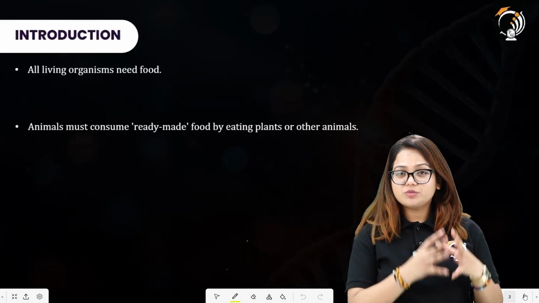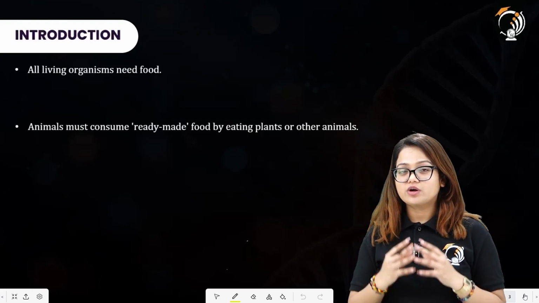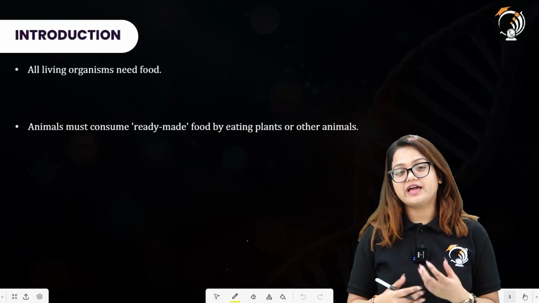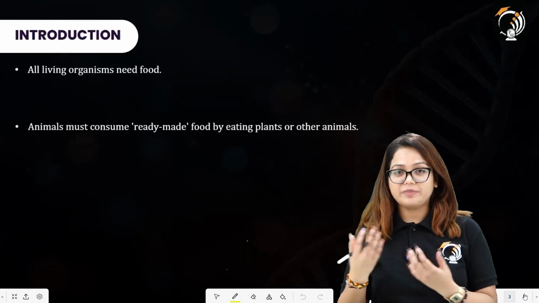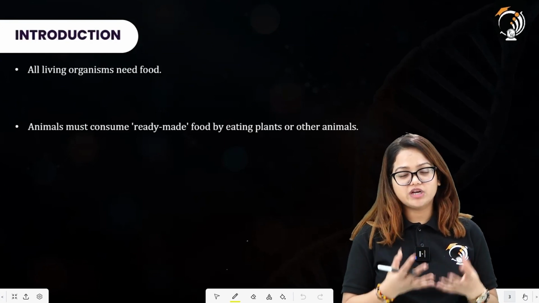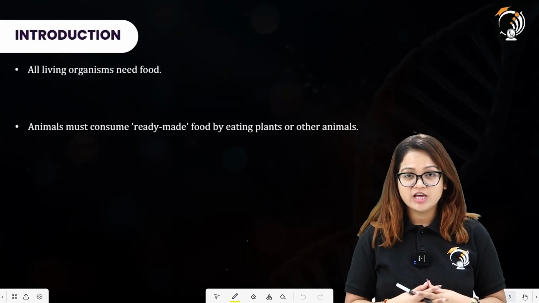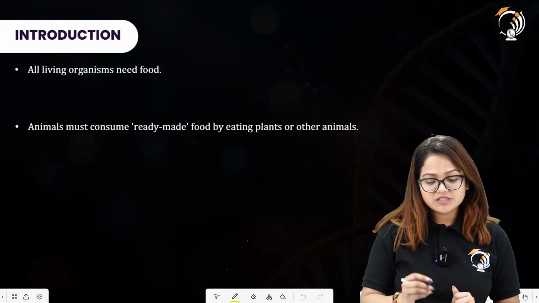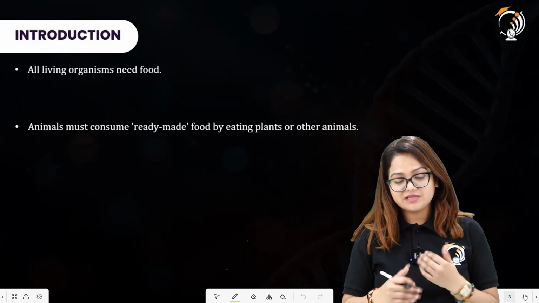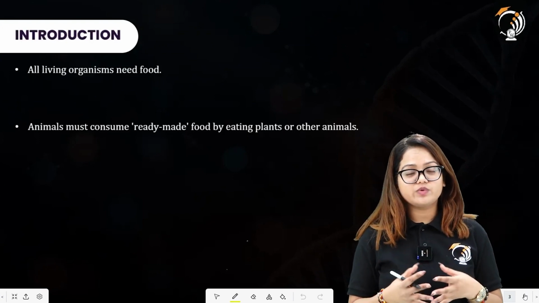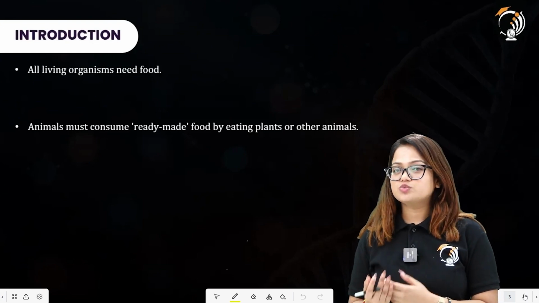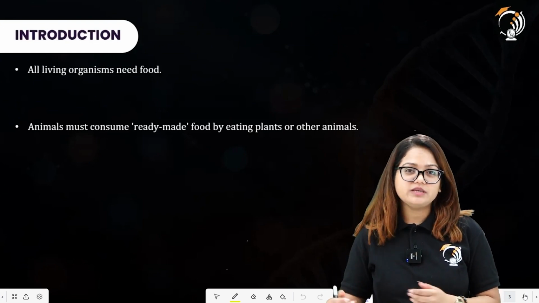But we human beings do not make our food on our own. We rely on certain plants, and we rely on certain animals which depend upon plants for their food and energy requirements. So all organisms require food, and animals must consume ready-made food by eating plants or other animals. We derive our food either by directly consuming the plant, or by consuming those animals which depend upon the plants as well.